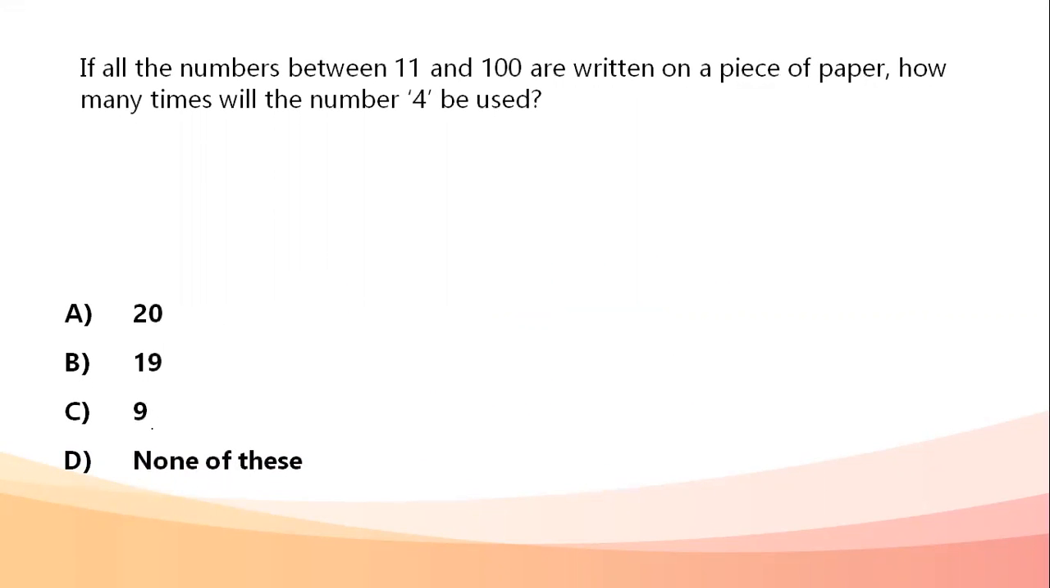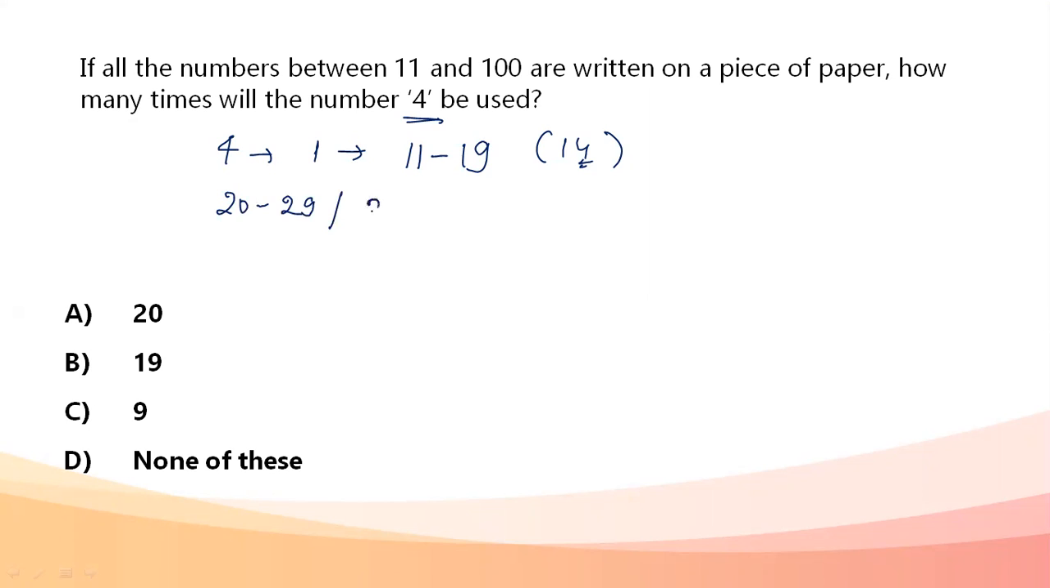Next, if all the numbers from 11 to 100 are written on a piece of paper, how many times will the number 4 occur? I need how many times 4 is going to occur. So 4 will come up only one time when it is between 11 to 19. It is going to come up only one time, in 14. Similarly, it will appear only one time for 20 to 29, then 30 to 39, 40 to 49, and so on until 90 to 100. So every time it is going to come up one more time only.